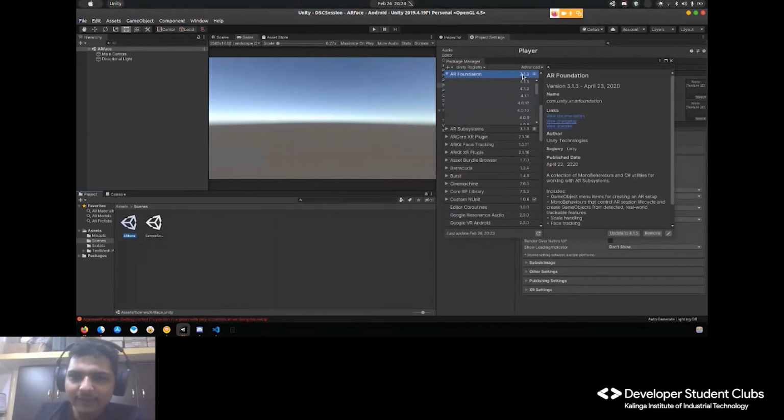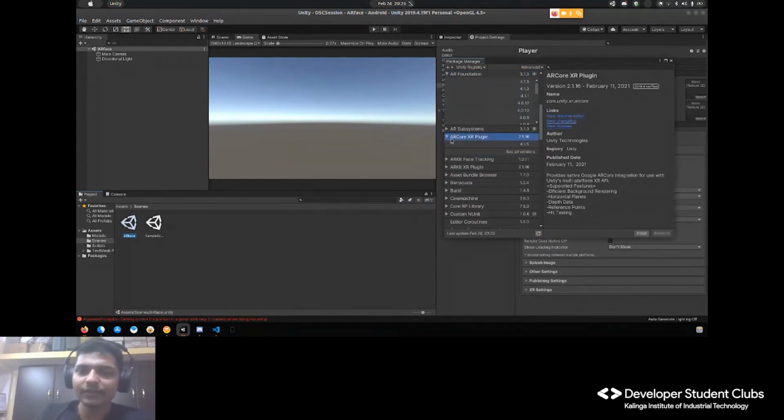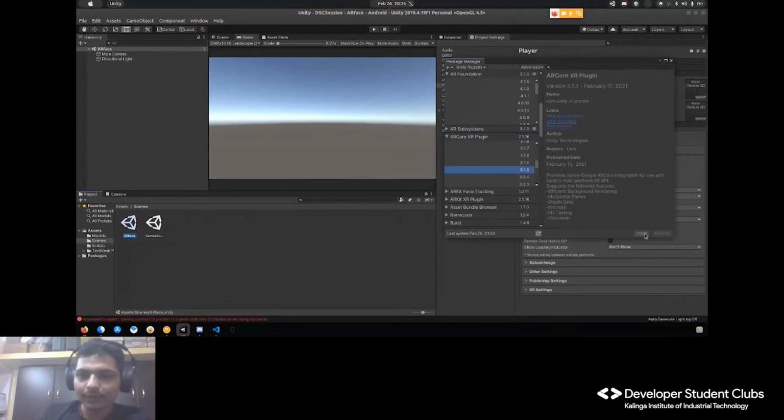Okay, then I've added the AR Foundation package. It is 3.1.3 and the same version I have to add for the AR Core XR plugin in case I want to use the AR Core features. So 3.1.3, where is it? Yeah, here it is. So let's install it.